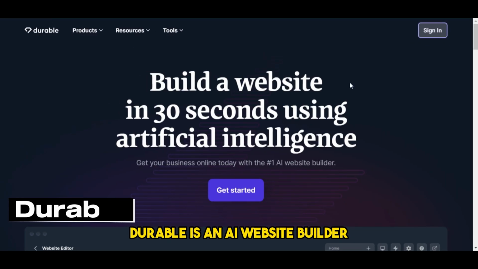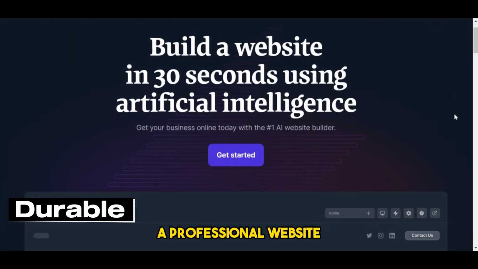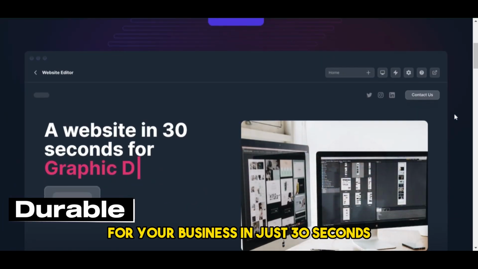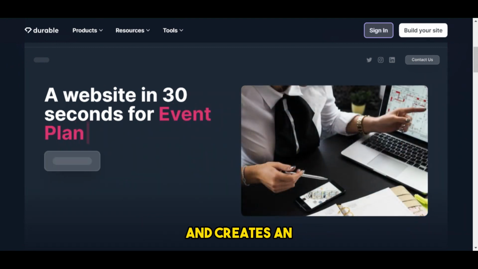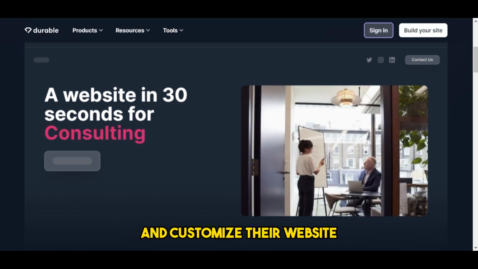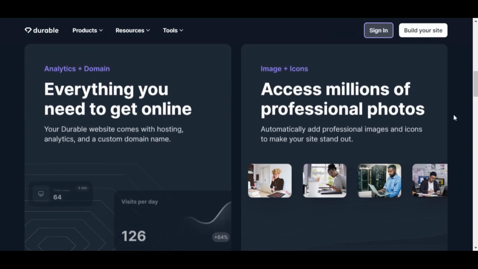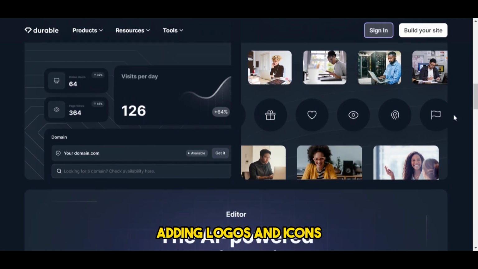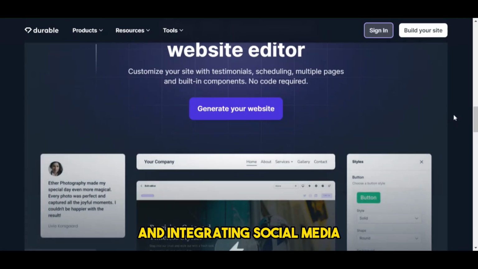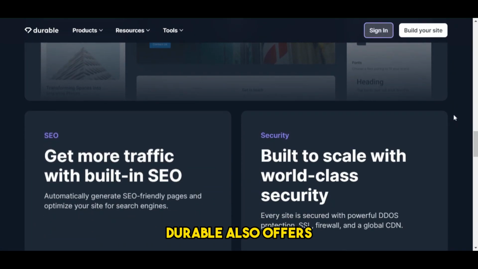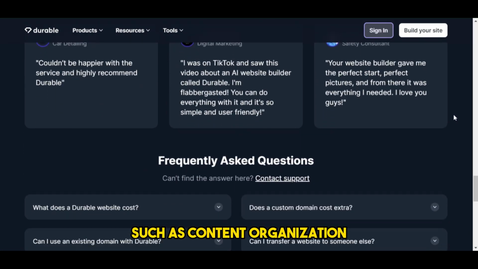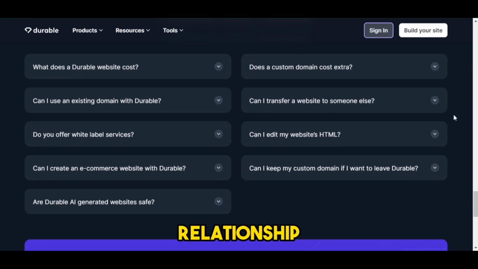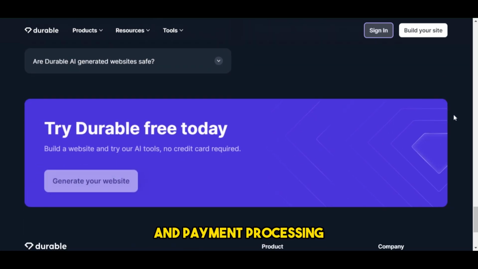Durable is an AI website builder that can create a professional website for your business in just 30 seconds. It generates website content, chooses images, and creates an entire website with a custom domain. Users can edit and customize their website with features such as adding photos, adjusting colors and fonts, adding logos and icons, and integrating social media feeds or videos. Durable also offers additional tools to run a small business, such as content organization, custom integrations, relationship management tools, and payment processing.